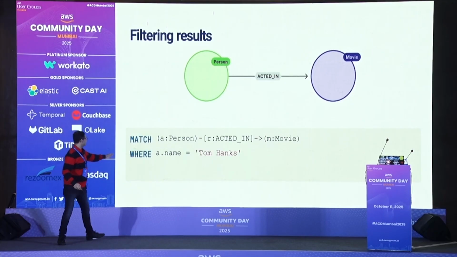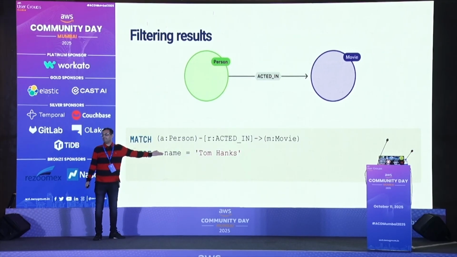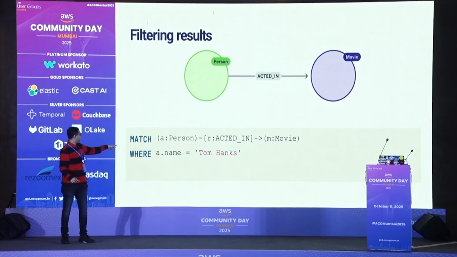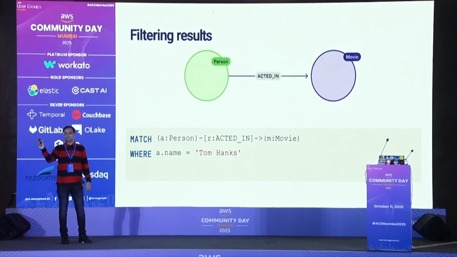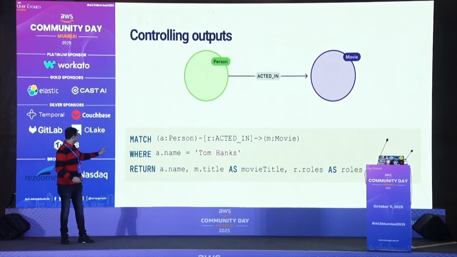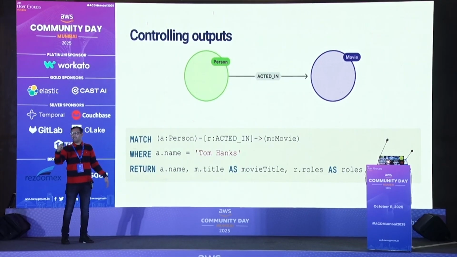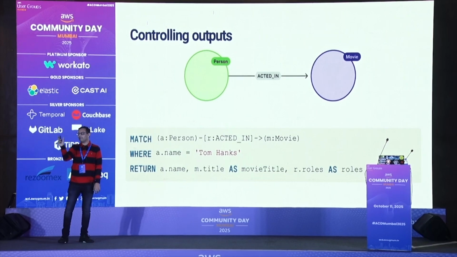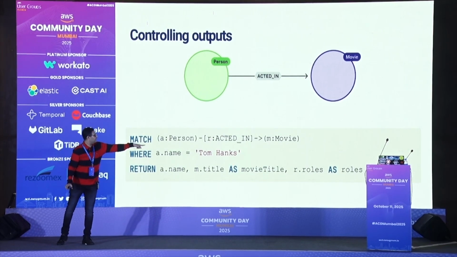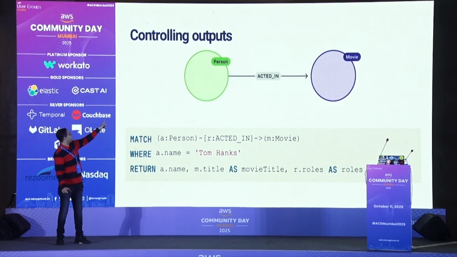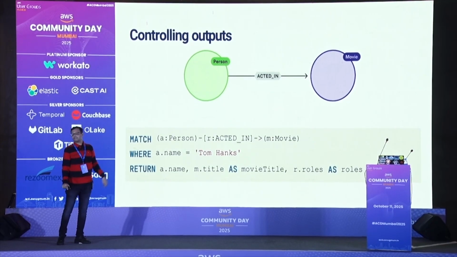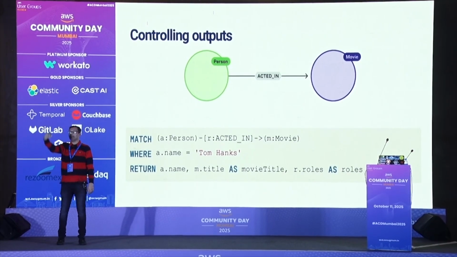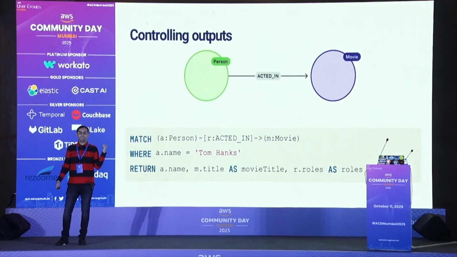Now with this I can easily see where this is straightforward, easy to understand. Variable name, WHERE a.name is Tom Hanks, the movie. Then return that name, and I need to return the title as movie title, and roles. So I will get output as movie title and roles: the person who has acted in the movie, whatever the movie it is, with the name Tom Hanks. So I will get all the Tom Hanks movies he's acted in. So how easy it is, see, the Cypher query.